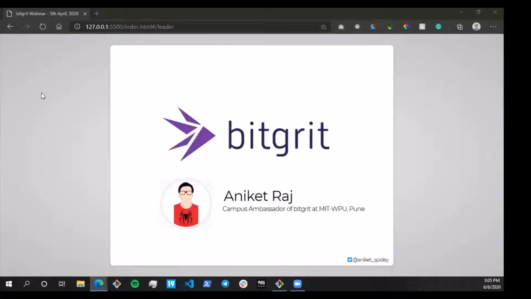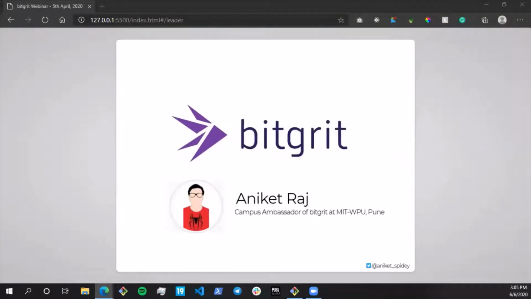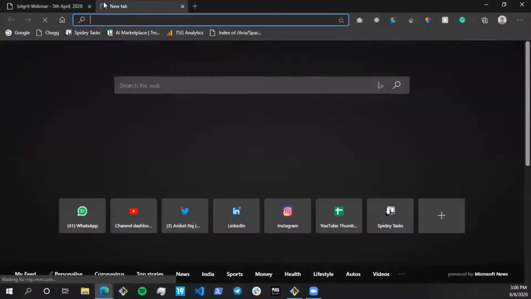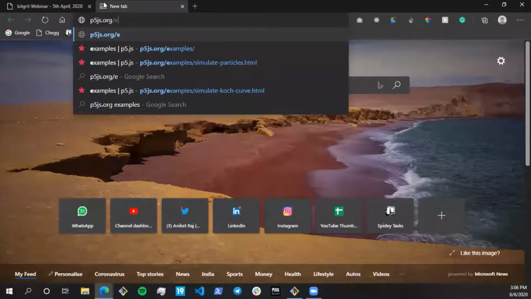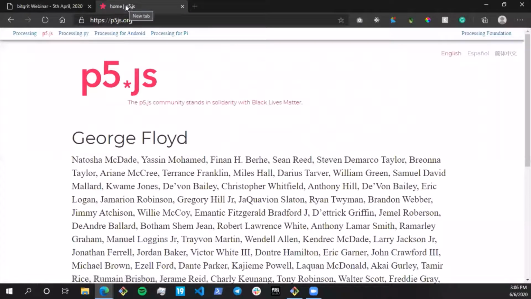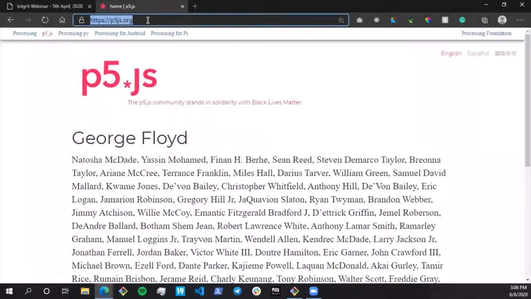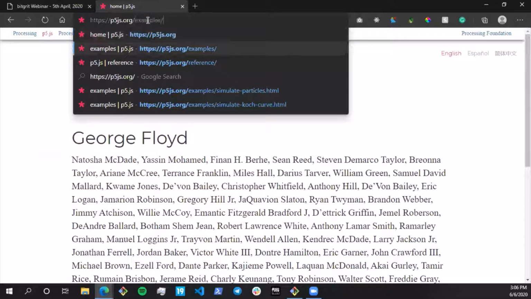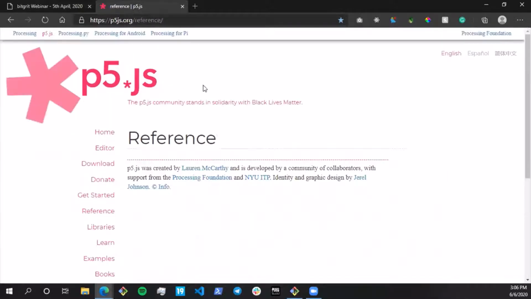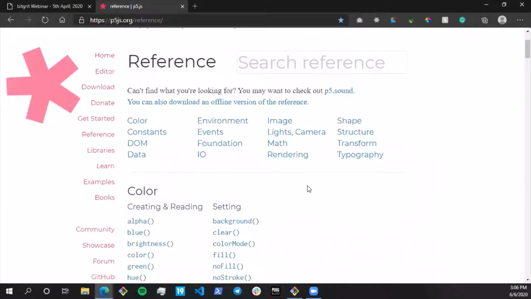Meanwhile, let me just help you get through the documentation. As I mentioned, we're going to be taking up JavaScript for this webinar, and I'll be covering the basic aspects of JavaScript, and the library we're going to be using is p5.js. You can visit this website if you want to go through the documentation. This is basically used in your websites. You can add animation to your website, and also for basic game development.